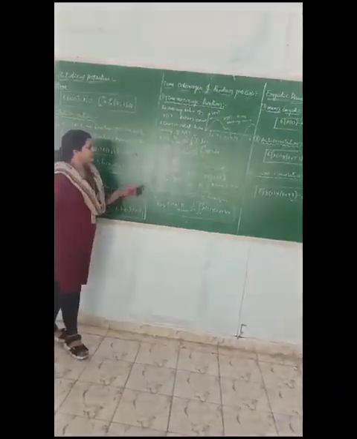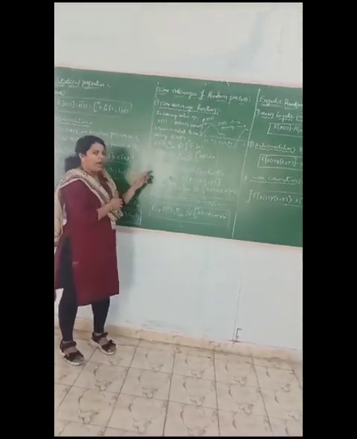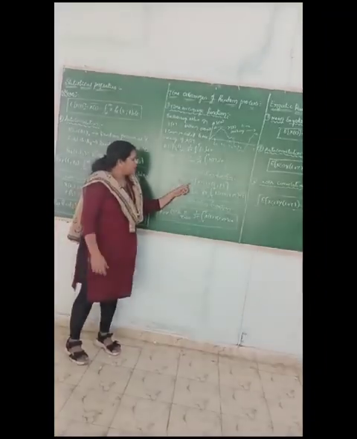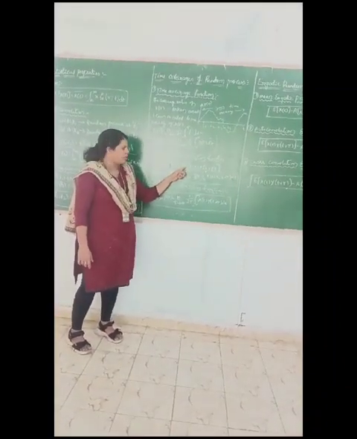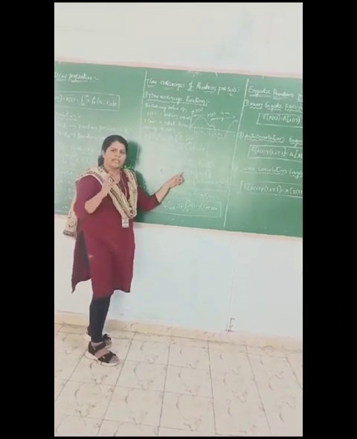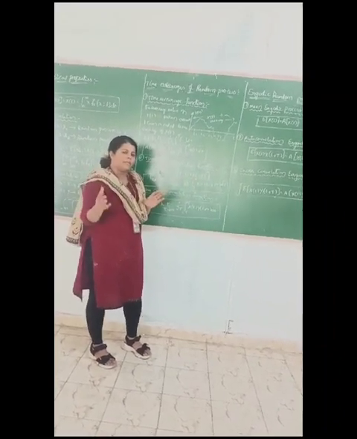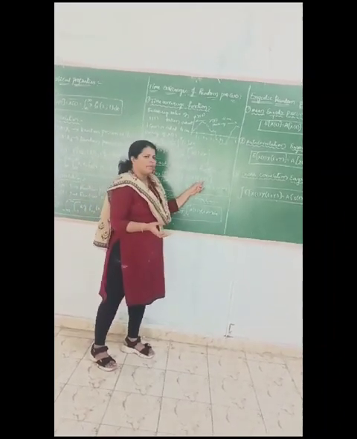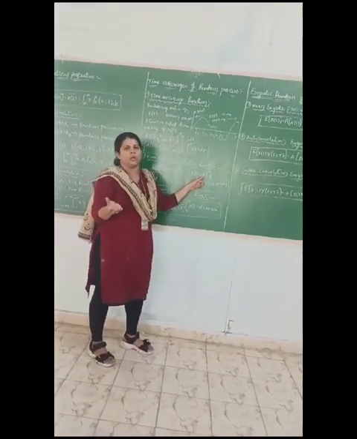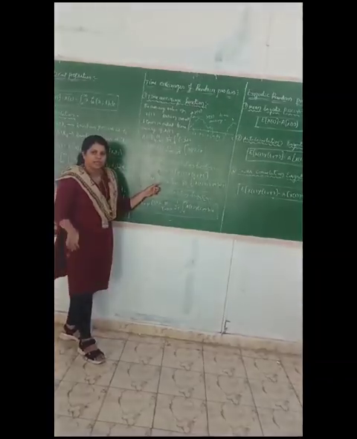Next, the time autocorrelation function. It is similar to the statistical autocorrelation function. As we know, the autocorrelation function is represented as Rxx of tau, which equals A, the time average, of x of t and x of t plus tau. Here x of t is a random process at time t, and x of t plus tau is the random process after the time interval t plus tau. So tau is nothing but the time difference between the two time intervals. If we consider t1 and t2, then tau is equal to t2 minus t1.